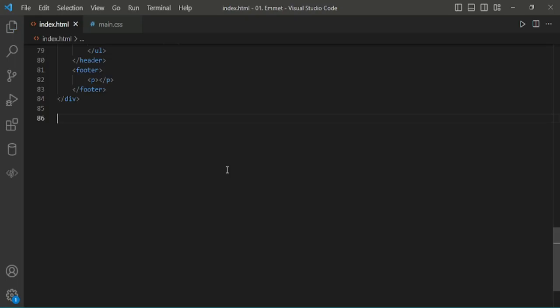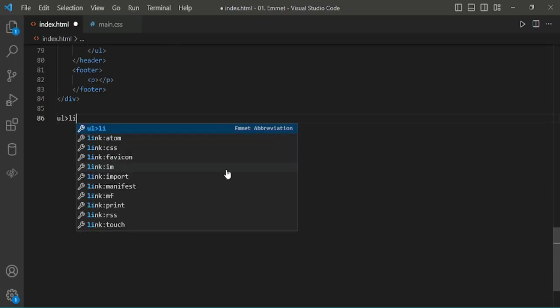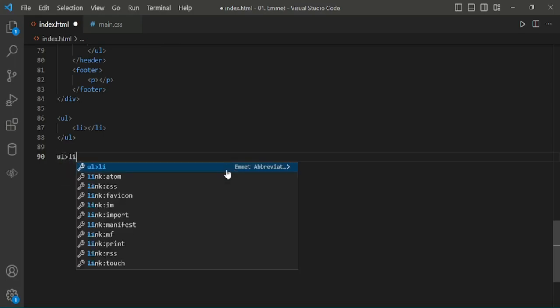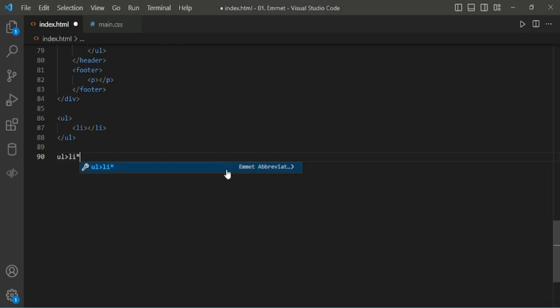Here I will give another example. ul li. We got one li inside the ul. If we want a number of li's, for example 5 li's, we have to use the asterisk symbol for multiplication. Here, ul li multiplication symbol 5. We will get 5 li's under the ul.